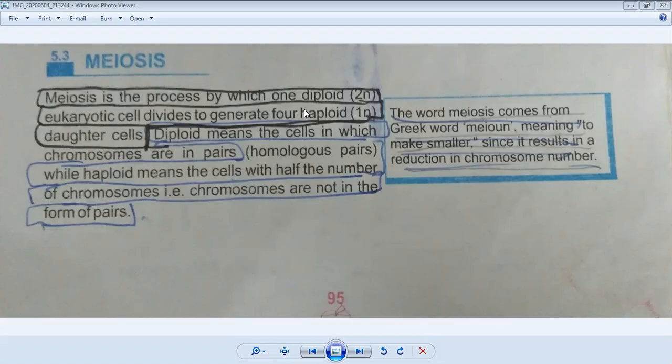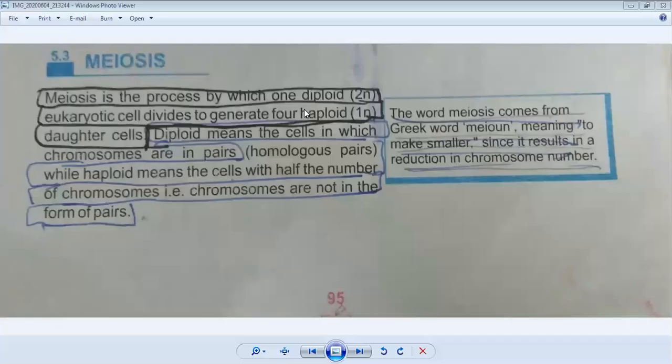But when there is meiosis, in this process we also discuss the difference between mitosis and meiosis. In mitosis we have studied that when a cell is divided, the number of chromosomes never changes, they remain the same. For example, if the mother cell has two pairs of chromosomes, then when the cell is divided, the two daughter cells will also have two pairs of chromosomes.